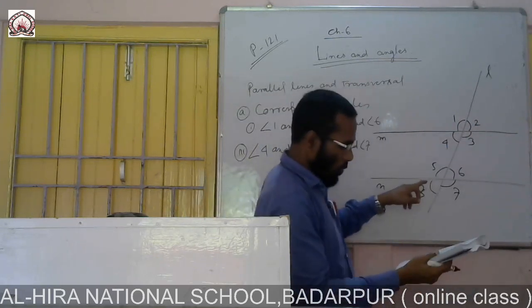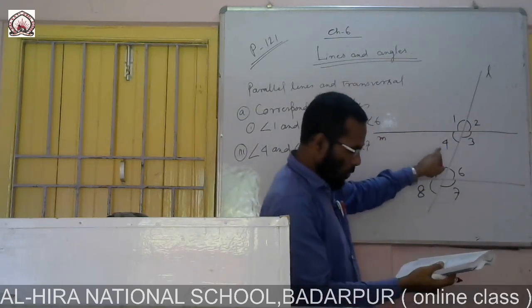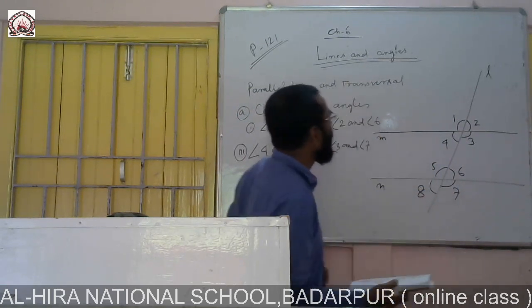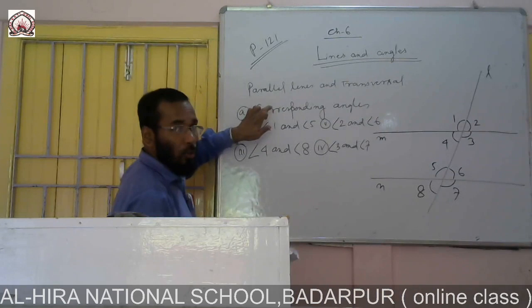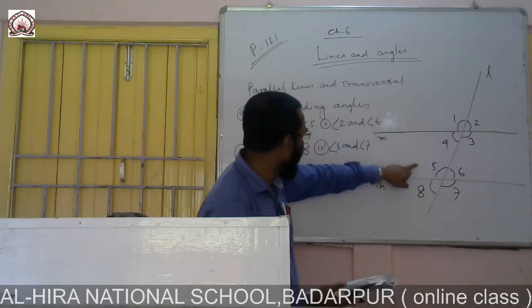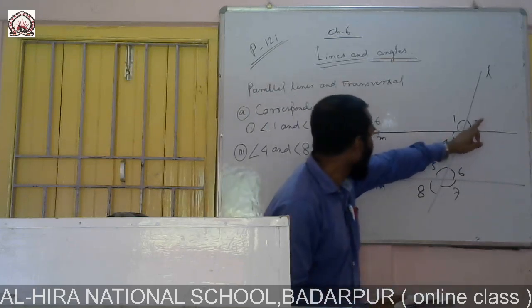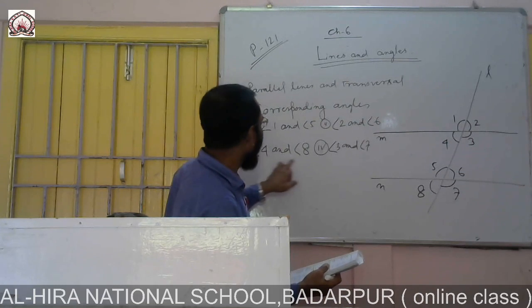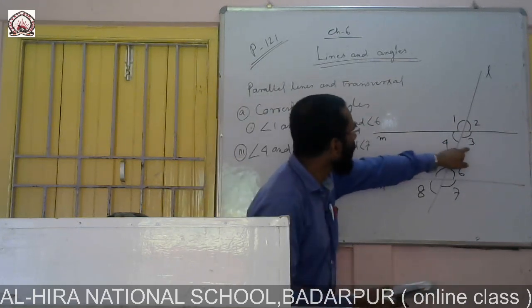Corresponding angles are angle 1 and angle 5, angle 2 and angle 6, angle 4 and angle 8, and angle 3 and angle 7.